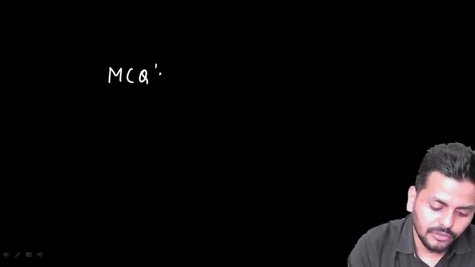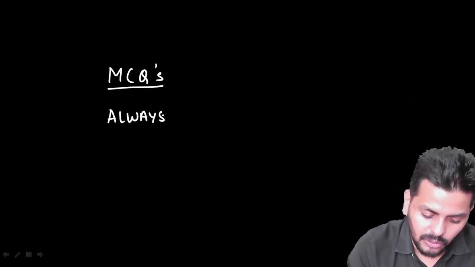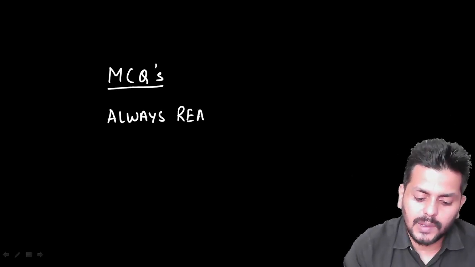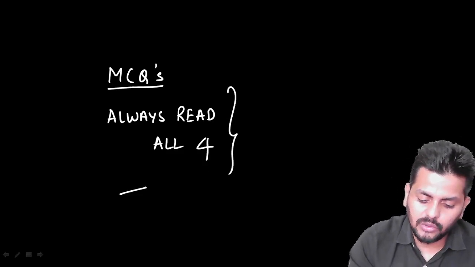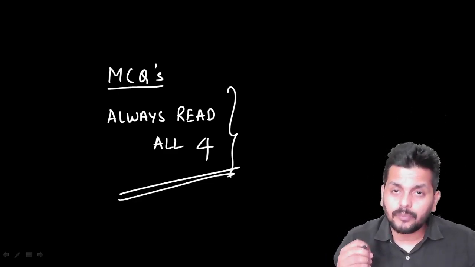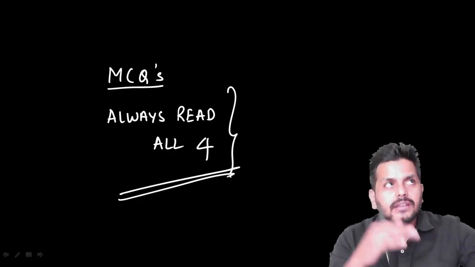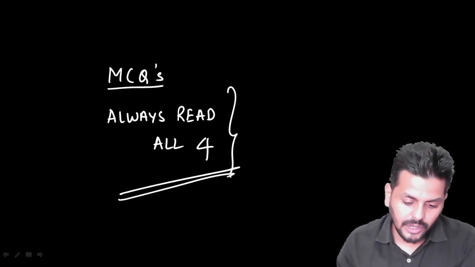Think of what to do in MCQs. When we have four options, always read all four options. Don't jump to a conclusion. Even if A is the answer, I don't want you to simply jump to that conclusion immediately. Read the other three, be confident that A is the answer, and then go for it.